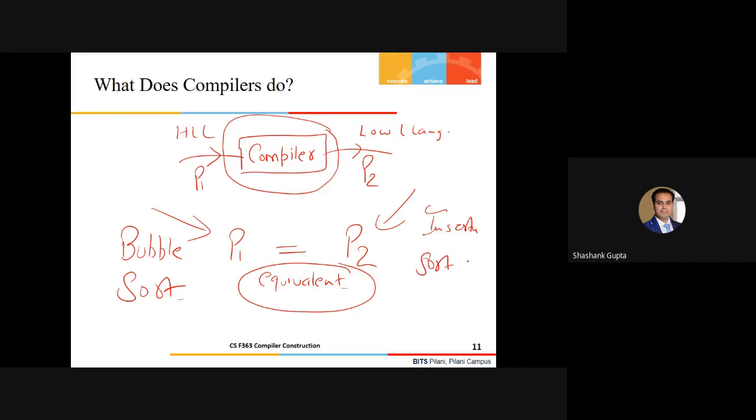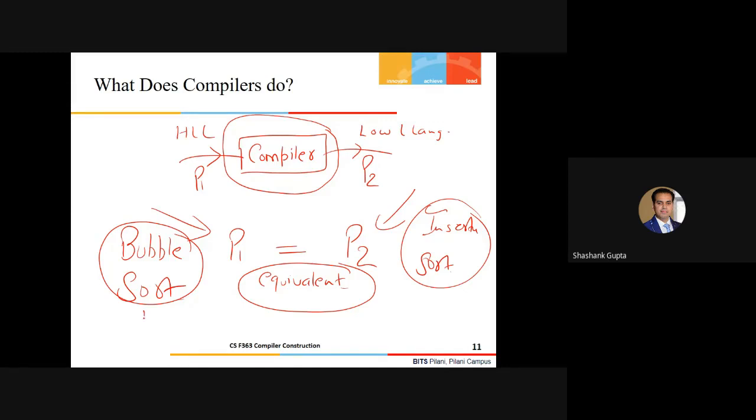Now, my next question to you: does your compiler have enough intelligence to exactly find out what these algorithms are? Yes or no, guys, please. No. So the answer is acceptable. Thank you so much. So the compiler does not have enough intelligence; it doesn't even know about the algorithms.